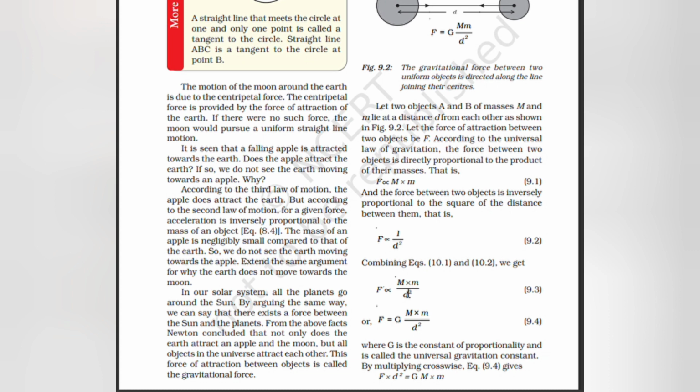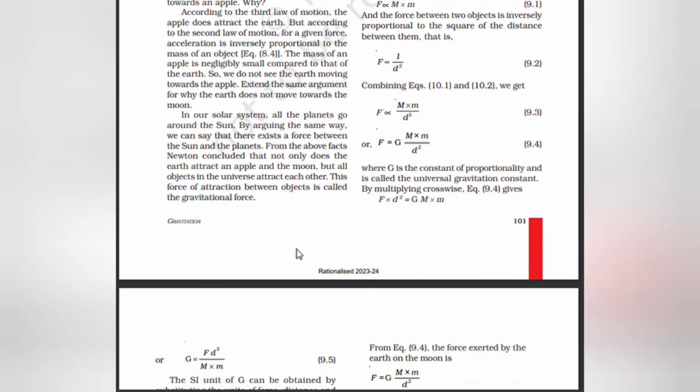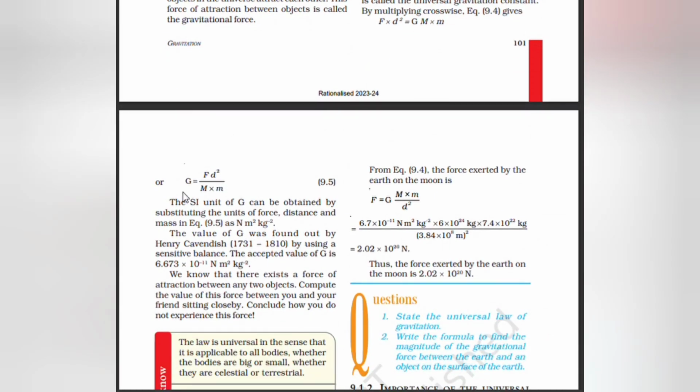F is equal to G M into m by d square, where G is the constant of proportionality and is called the universal gravitational constant. By multiplying crossways, F into d square is equal to G capital M into small m. That is, G is equal to F d square by M into m. The SI unit of G can be obtained by substituting the unit of force, distance and mass in the equation as Newton meter square per kilogram square.